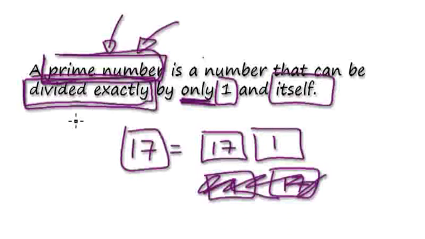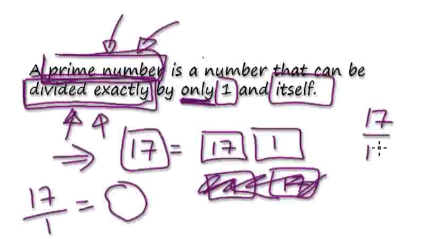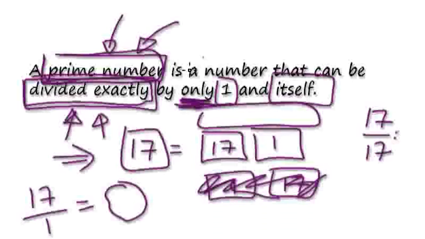A prime number is a number that can be divided exactly. This bit, divide exactly, is a bit hard to understand. But from experience, because I've done this a long time, I know that divide exactly means 17 divided by 1 gives you a whole number. Or 17 divided by 17 gives you a whole number. Only means you cannot find another example.